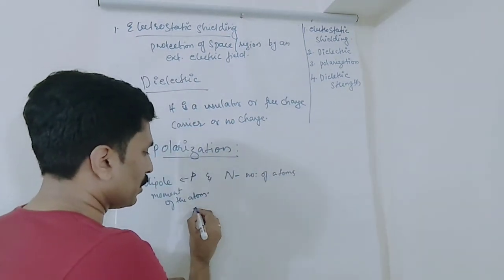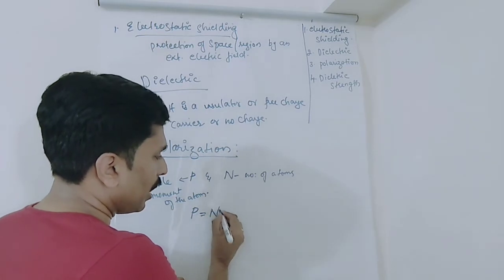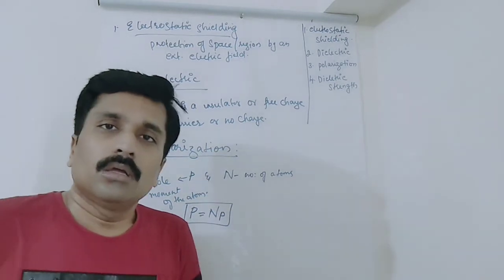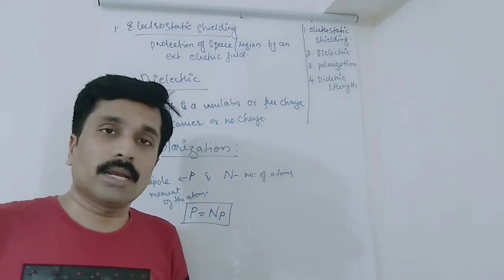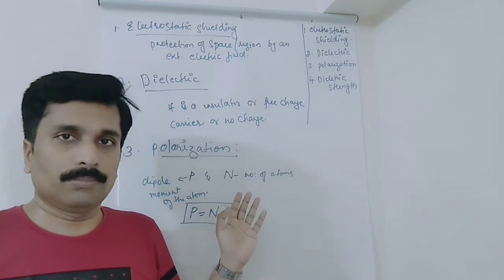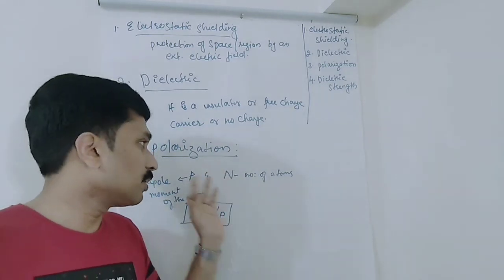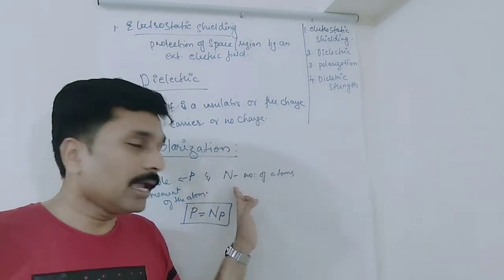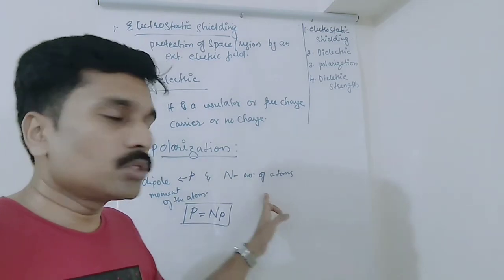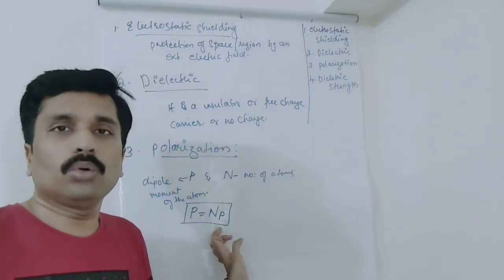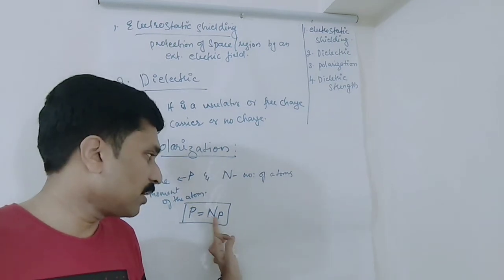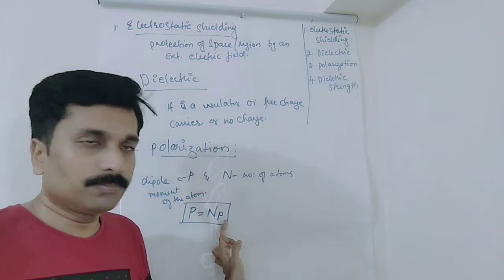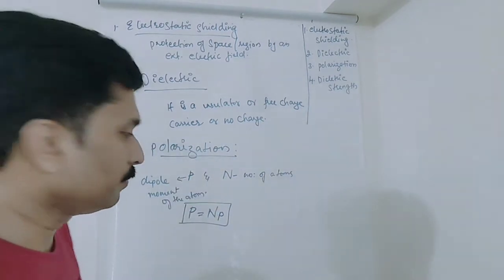Polarization is denoted by capital letter P, and the formula is P = Np. Once again, polarization means the net dipole moment per unit volume. With small p as the dipole moment of an atom and N the number of atoms, polarization P is equal to Np. So that is known as polarization.